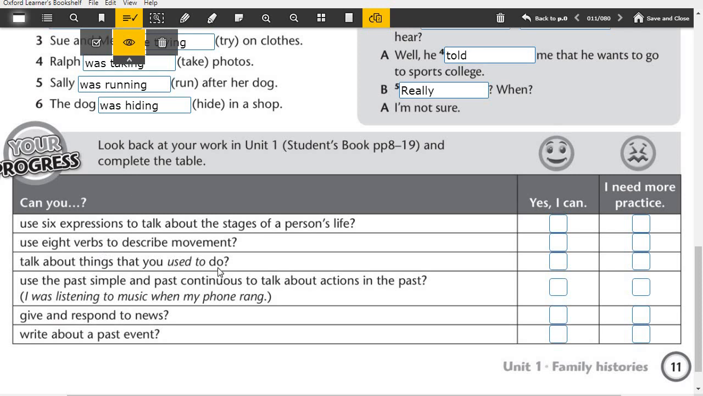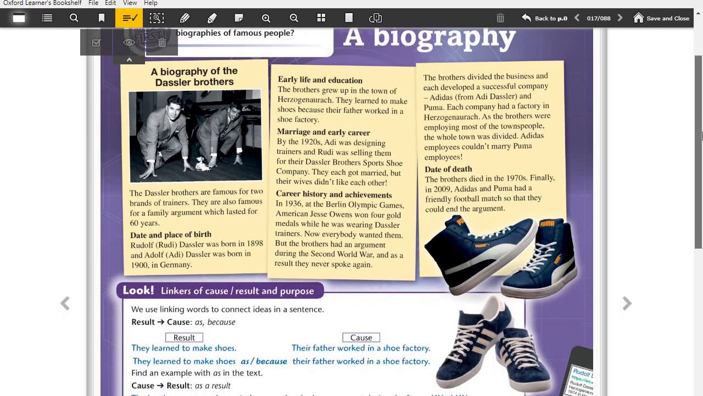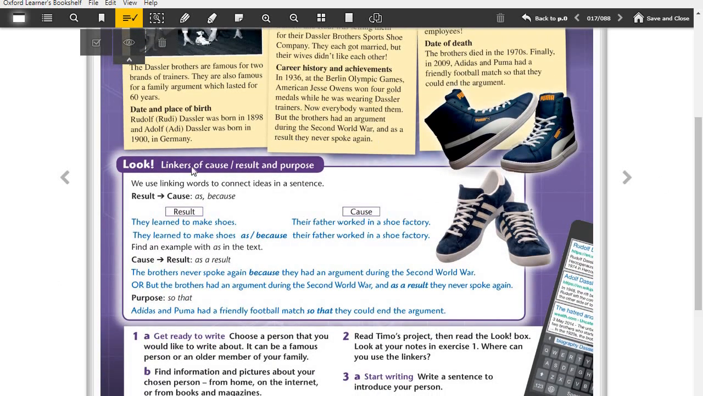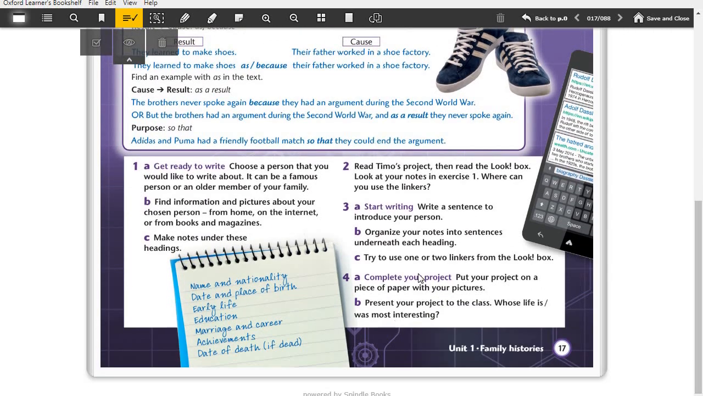Now let's turn back to student's book. And on page 17, there is my project part. And we read a biography here, and looked and answered the questions. Here we saw some linkers of cause, result, and purpose. We wrote them on notebooks. And also there is a project about here and we started to do it. And this week we finished the unit 1 and also we did the exercises as I said.